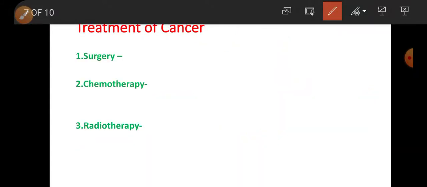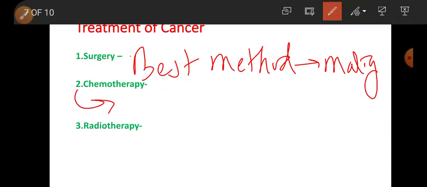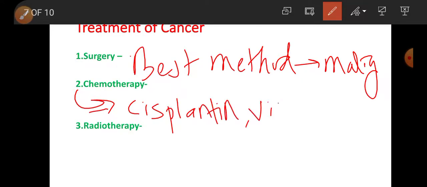Now, treatment of cancer. There are three major treatments of cancer. Surgery. This is the best method for malignant. Chemotherapy. There are two major drugs used for treatment of cancer, cisplatin and vincristine.